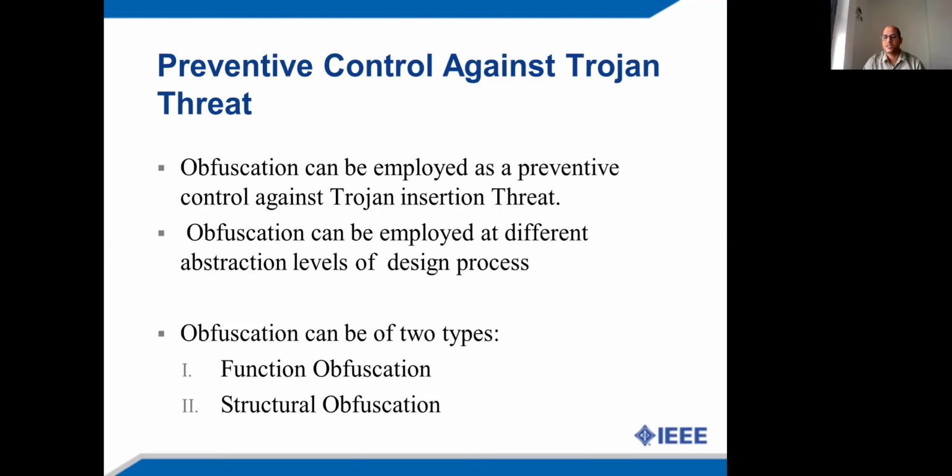Further, coming to the structural obfuscation approach, where the design structure is obscured by applying some structural transformation into the design. Thus, structurally obfuscated design is harder to be reverse engineered by an adversary. Therefore, he cannot deduce the original functionality of the design and he fails to insert malicious hardware Trojan logic. This is how the obfuscation approaches can be used to secure the hardware accelerated designs.